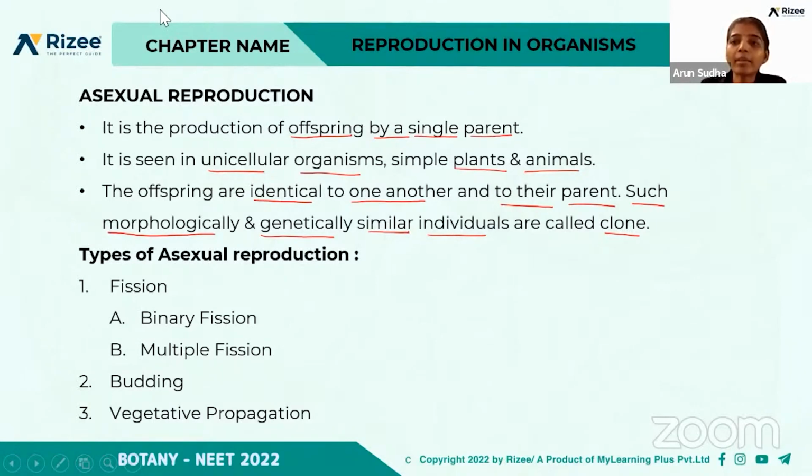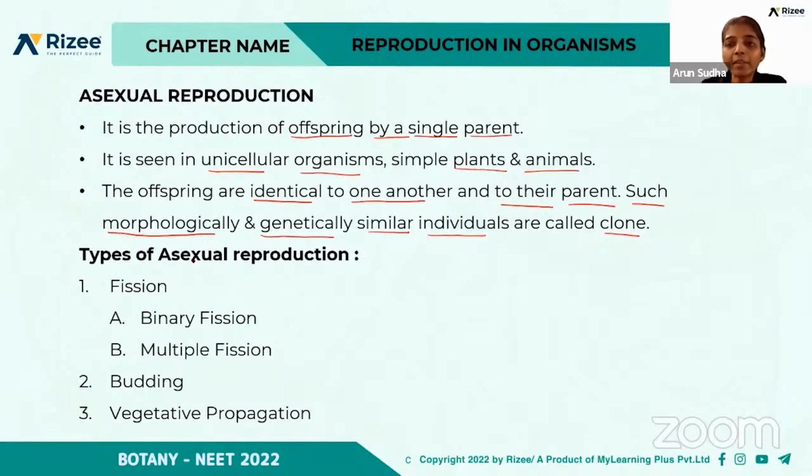Okay, so what is asexual reproduction? Here it involves only a single parent, and it is seen in unicellular organisms and in some plants and animals. So the offspring are identical to one another and to their parent. So they are called clones.